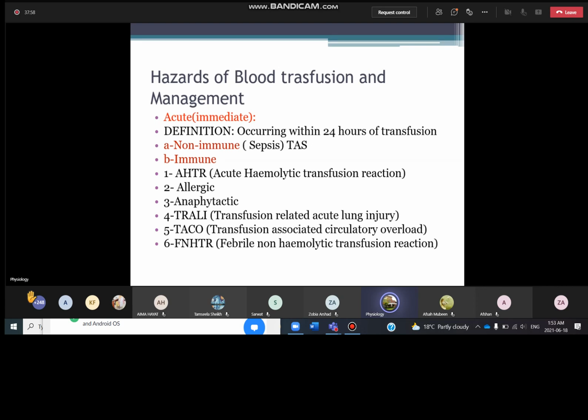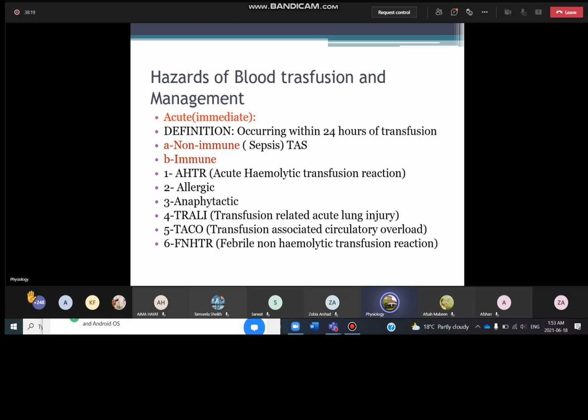We give blood in the form of components these days. This is very important to know. The take home message today is that you give blood in the form of components. What are the components of blood? That are packed cells and platelets and plasma. Plasma, that is also known as FFPs, that is fresh frozen plasma.